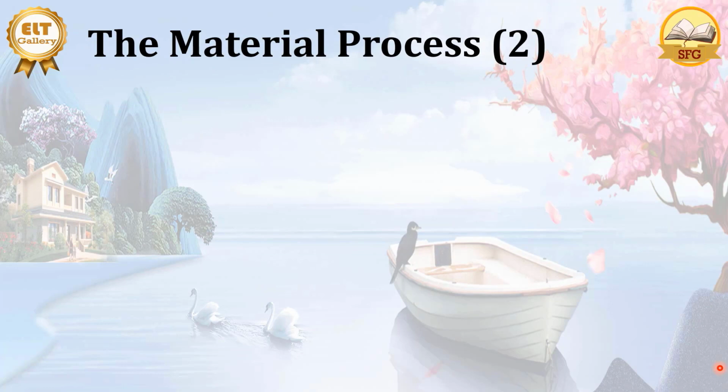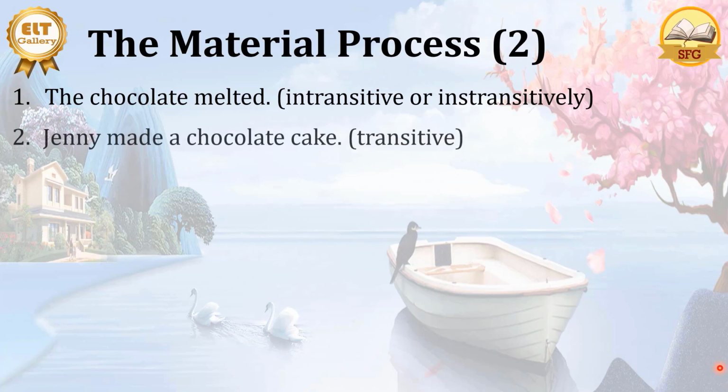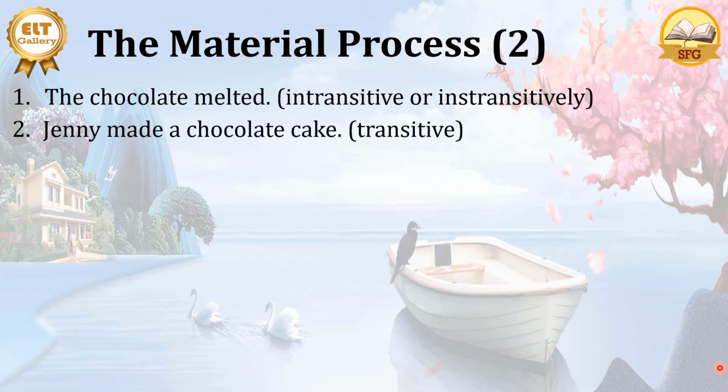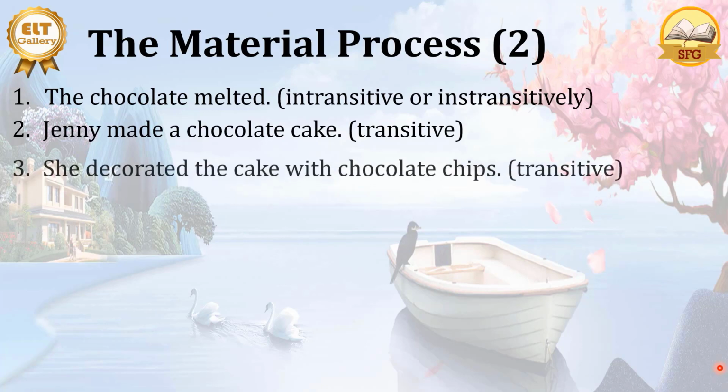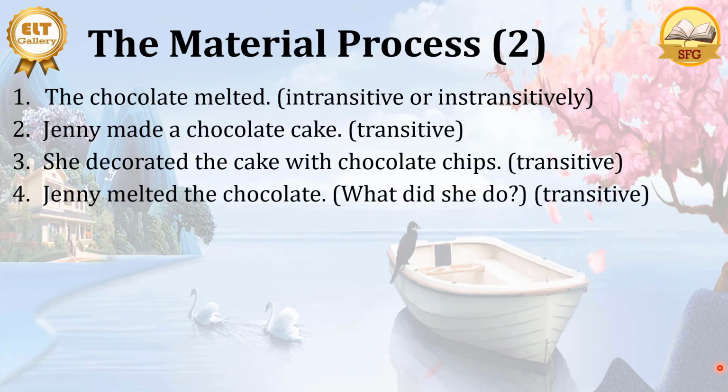Now let's see the sentences which we just had once again. The chocolate melted. This is intransitive because we have the chocolate and this is the goal to which the action is directed. There is no doer over here. Jenny made a chocolate cake. This is transitive, because the verb takes an object, chocolate cake. She decorated the cake with chocolate chips. So here the verb decorate also takes the cake, a nominal group, after it. So this is also transitive. Jenny melted the chocolate. What did she do? This is also transitive.